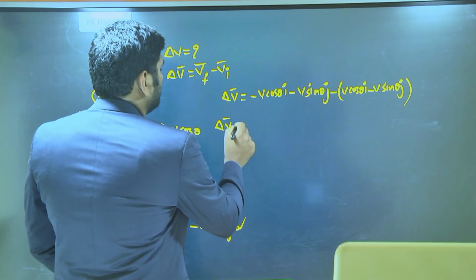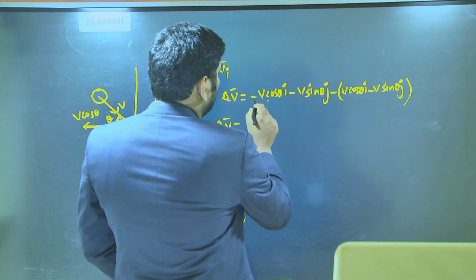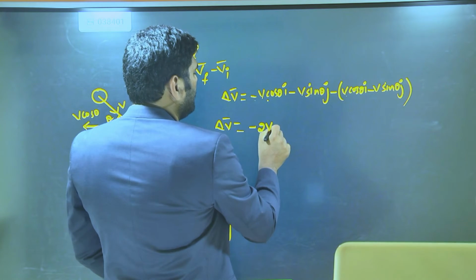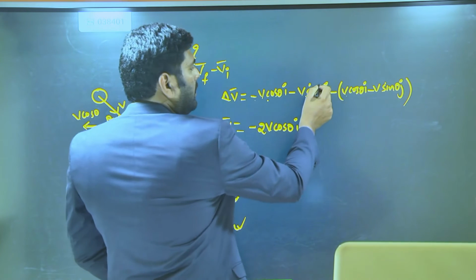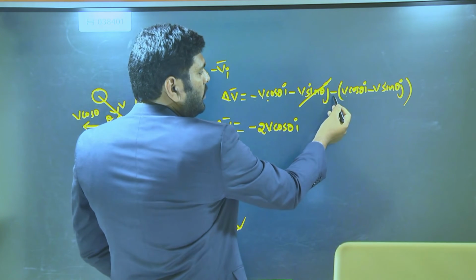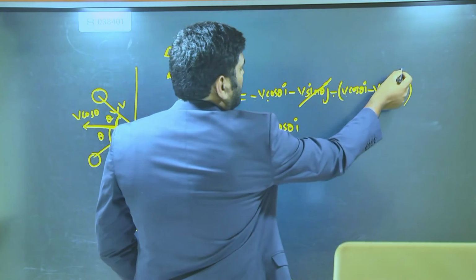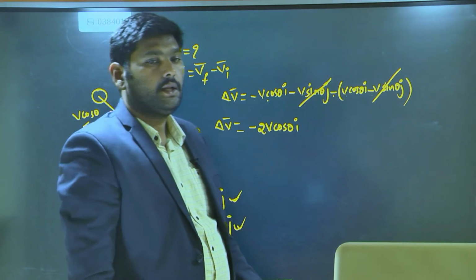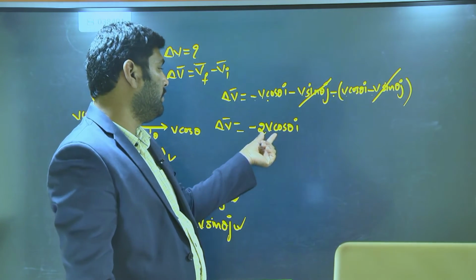Now delta V bar is equal to this V cos theta and this minus V cos theta, this minus V cos theta become 2V cos theta i. And this minus V sin theta, if you multiply with this minus 2 here, minus become plus, so that it will get cancelled. These two terms will get cancelled. Only one term will remain, that is 2V cos theta.